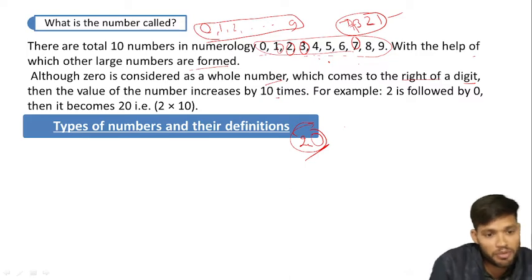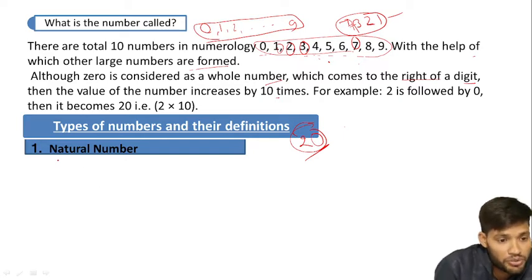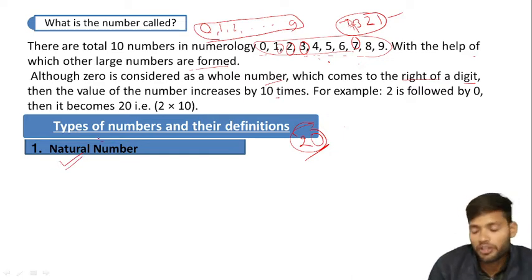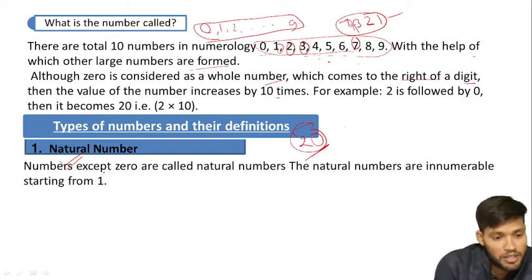Now we will study the next types of numbers and their definitions. We will learn about natural numbers first. What is a natural number? Numbers except 0 are called natural numbers. The natural numbers are innumerable, starting from 1.